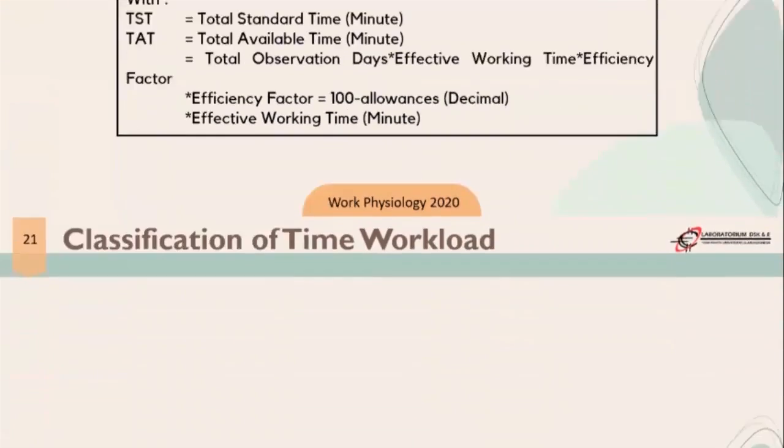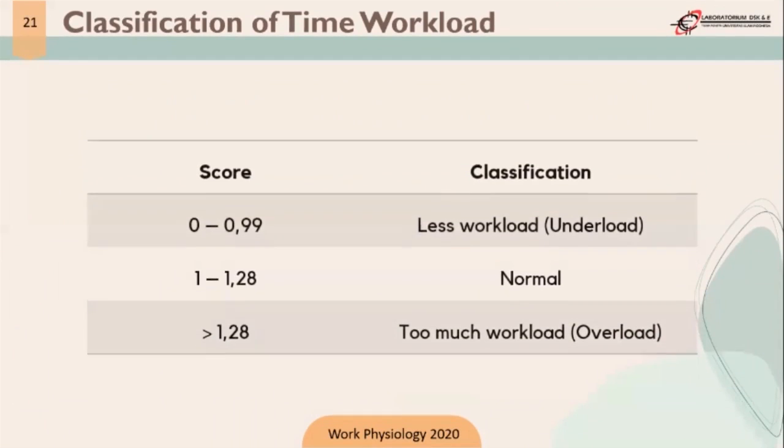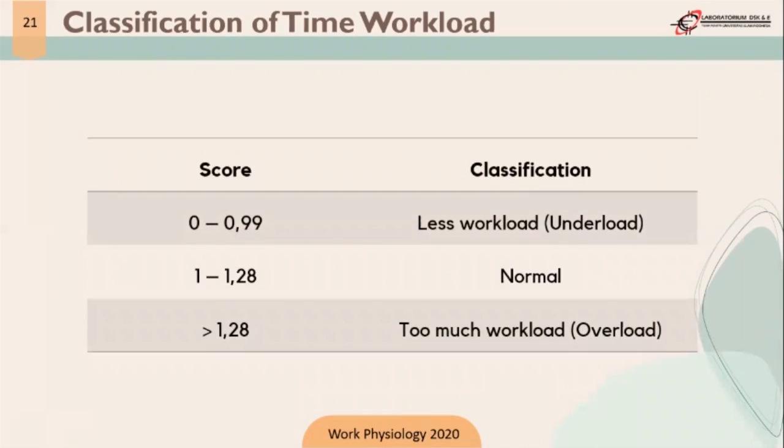After we know the result of the time workload calculation, we can get the classification of the time workload. Here, there are 3 classifications. The first classification is when the score ranges from 0 until 0.99, and it is classified as less workload or underload.